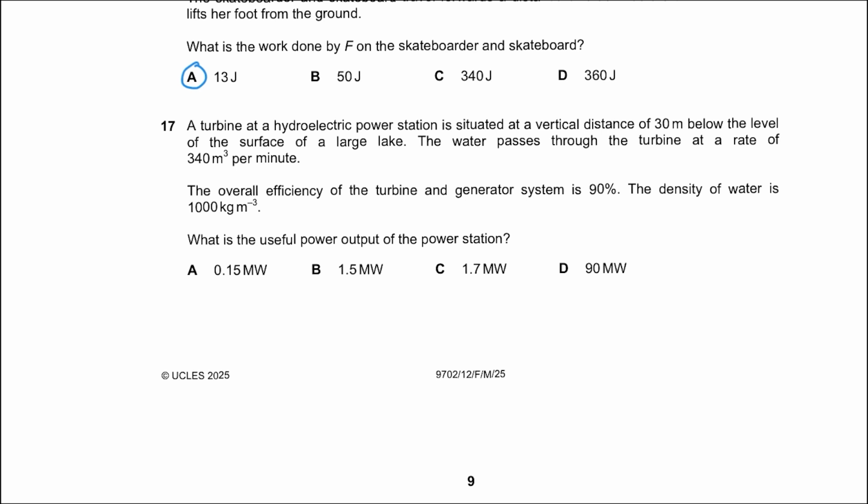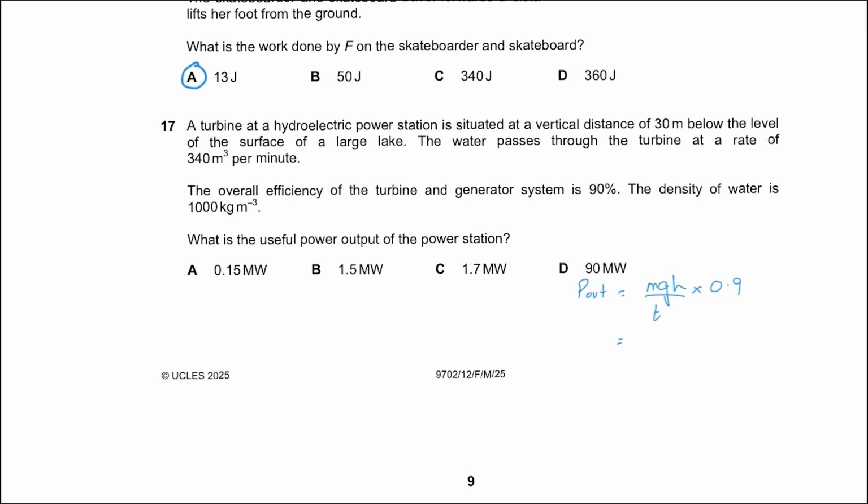So what's happening in this case is that the power output is due to gravitational potential energy per unit time, but there's an efficiency of 90%. So the rate at which GPE decreases, 90% of that gets converted to the output power of the power station. Now what is the mass?